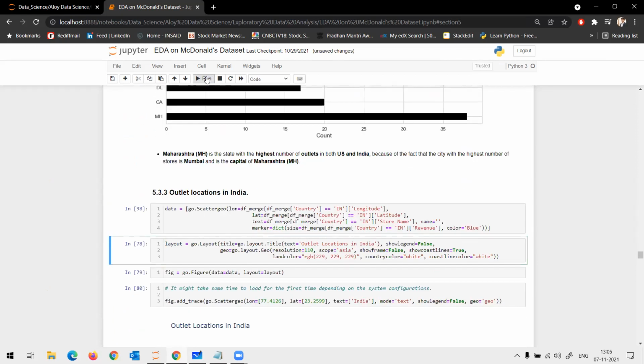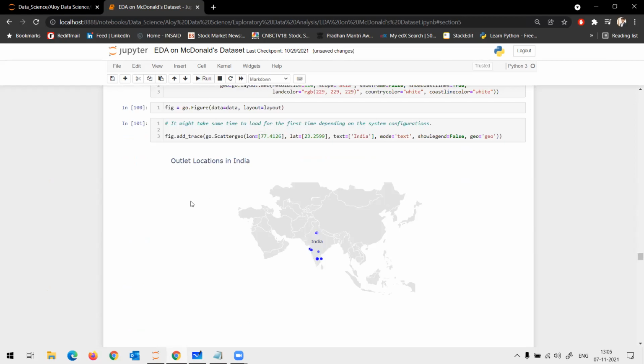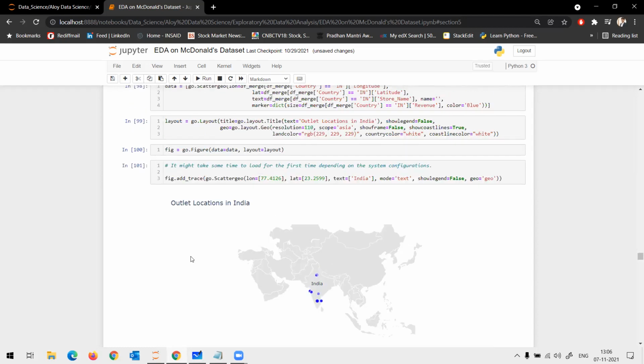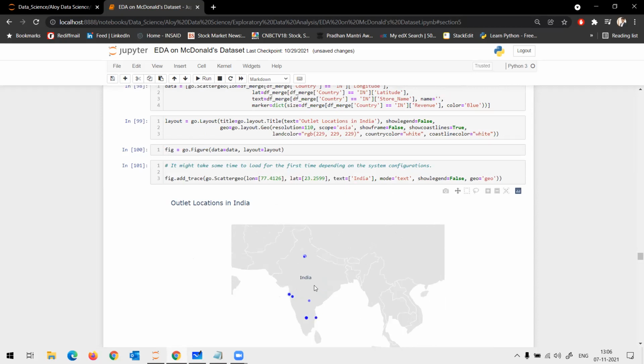So you can just plot it and understand that India, being a bigger country, has very limited number of locations for McD. Are you guys with me? Is it clear? So basically we'll understand that not all the states in India have McDonald's stores located in them.